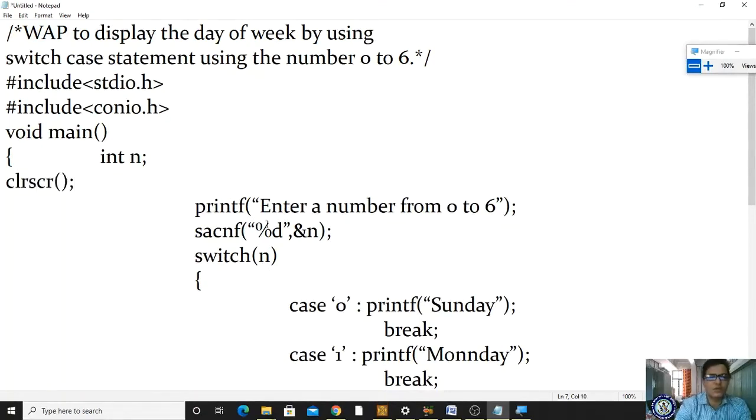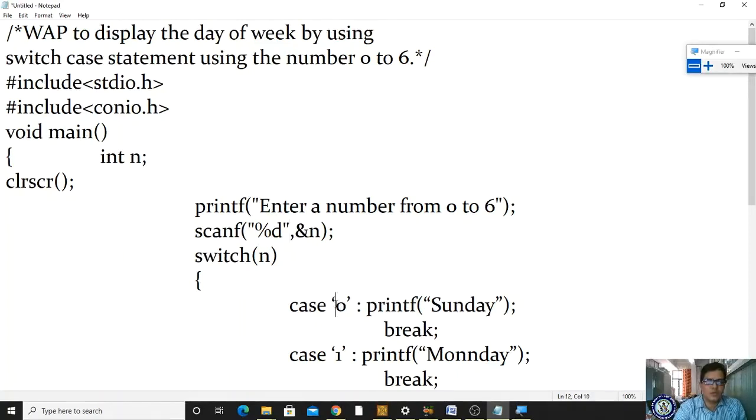Okay, now I'm writing one output statement. What is that output statement? Enter a number from 0 to 6. Okay, you have to read it with scanf. Please observe whether it is a correct statement. No, the scanf spelling is a mistake, right? scanf, percentage d, percentage d. Now switch n.